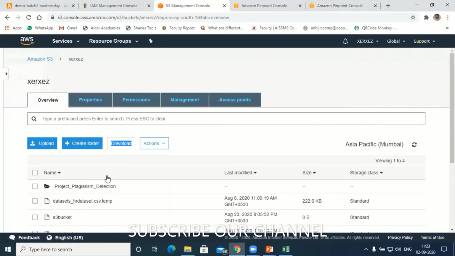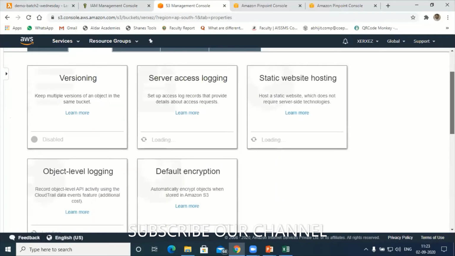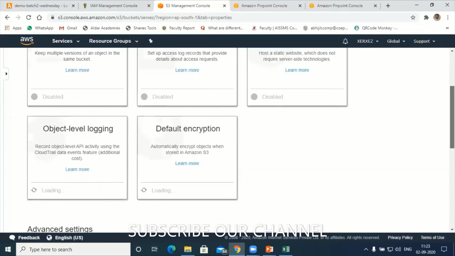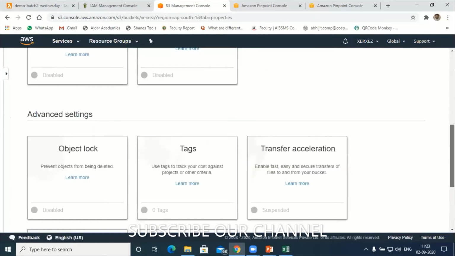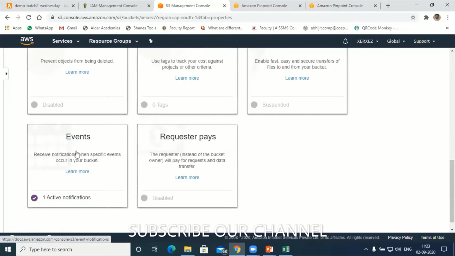Next, go to properties. Hold on. Hope you can see the screen now. Under properties, there is an option called advanced settings. Under advanced settings, there is an option called events. Participants, any doubt? Click on events.